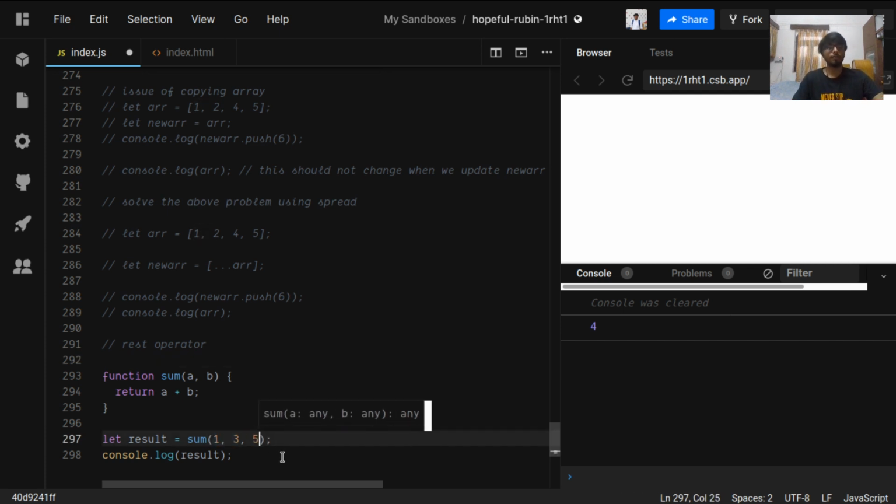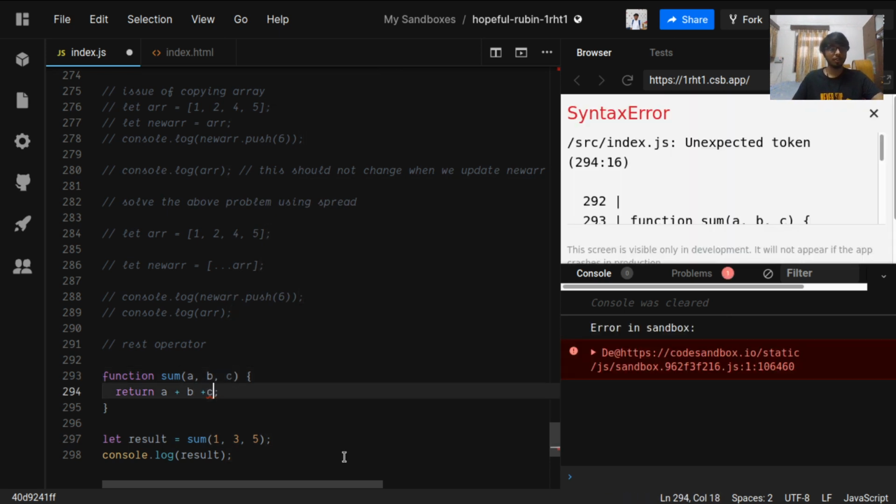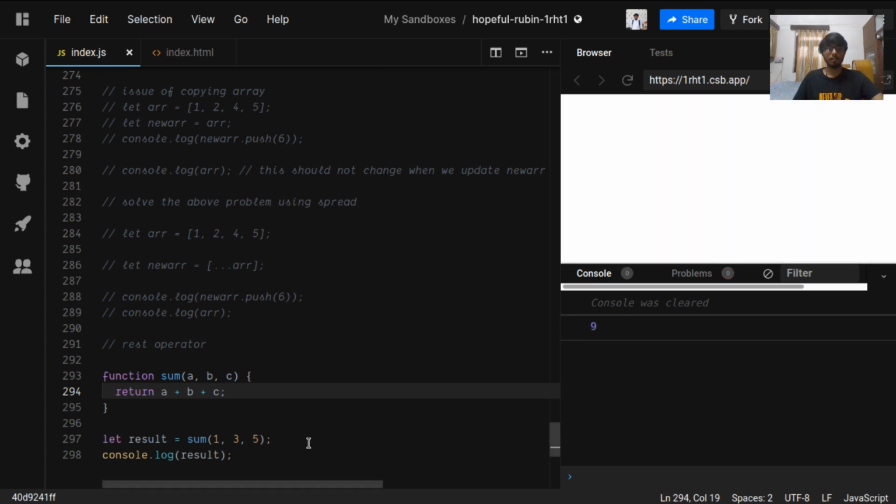If we were to pass 5, it won't return the correct sum. Then we have to assign a new value and write a new return statement, and only then will it return 9. So what we can do is make it a modular function, meaning we can use it with any number of arguments.